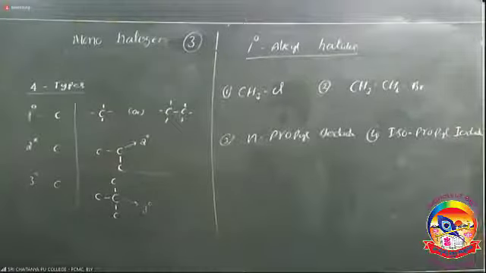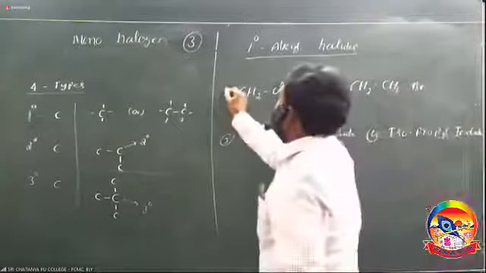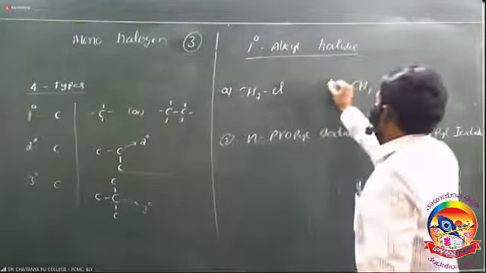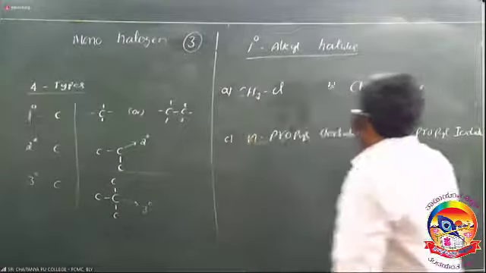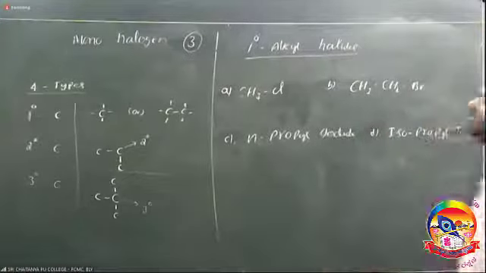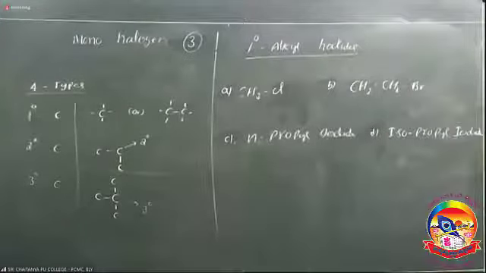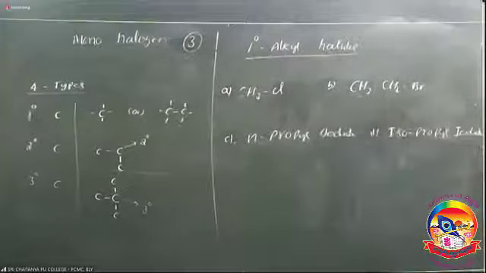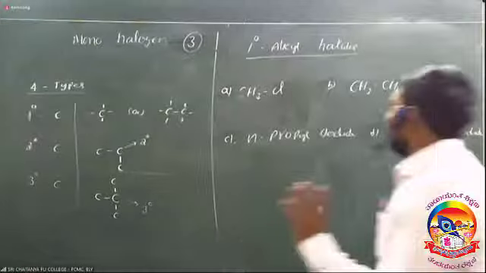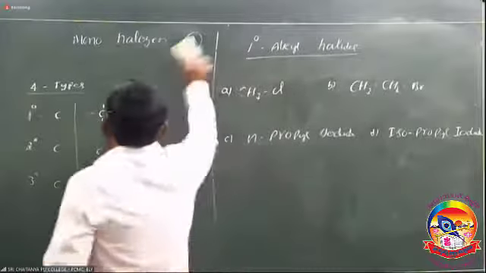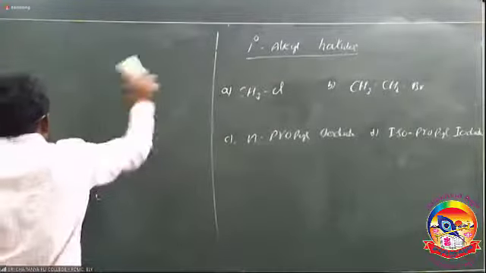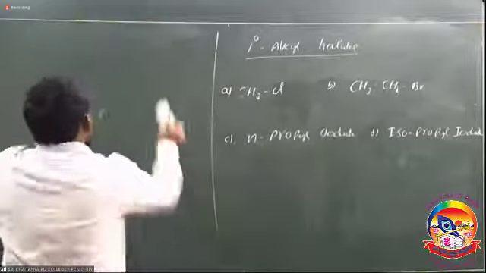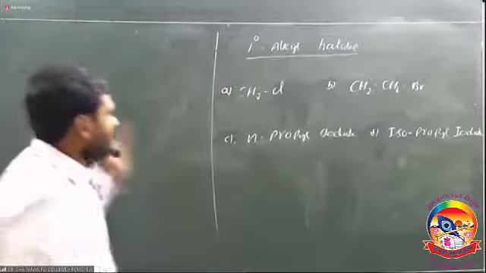Consider it is a multiple answer question. Let them be A, B, C, and D. Among these four compounds, identify the primary alkyl halides. The options are: only A, only B, only C, A and B only, A, B, C, or all the above.